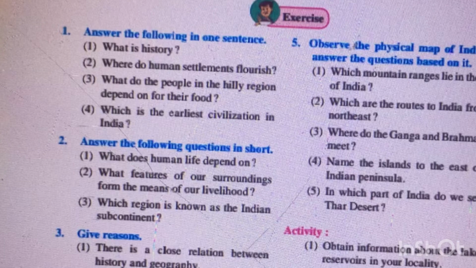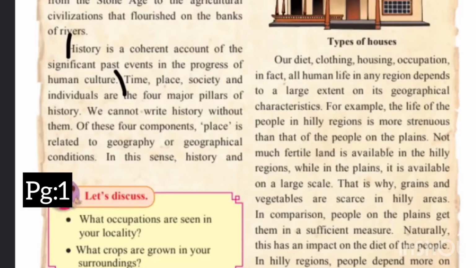First one, answer the following in one sentence. What is history? The answer is given on page number 1. History is a coherent account of significant past events in the progress of human culture. So this answer will come in the first question.